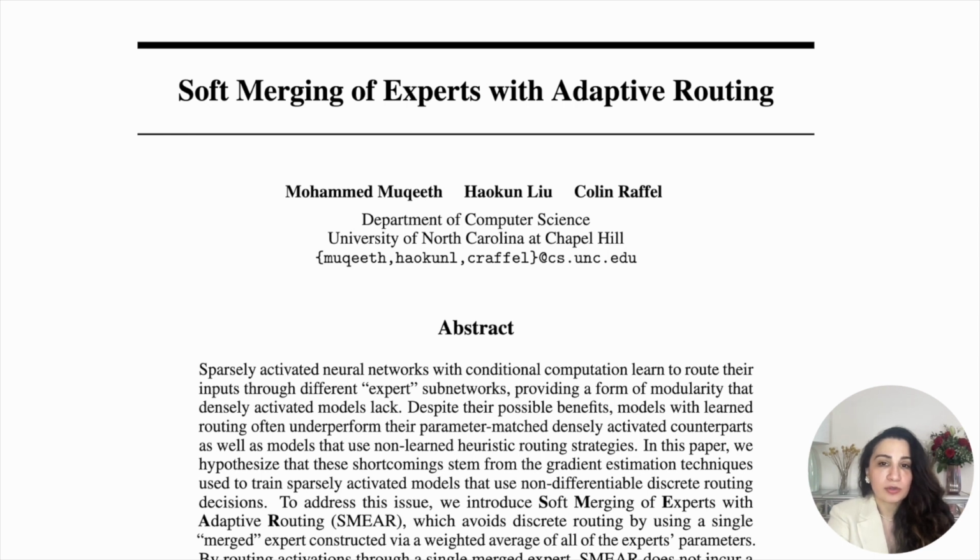The authors avoid discrete routing by using a single merged expert obtained by weight averaging all expert parameters. This allows routing through a single expert, which does not significantly increase computation cost. The paper demonstrates that this approach outperforms methods that use discrete routing, whether fixed using metadata or learned using gradient estimation.